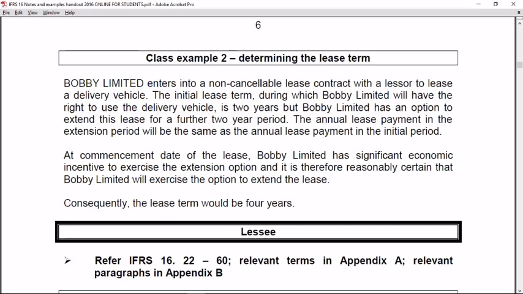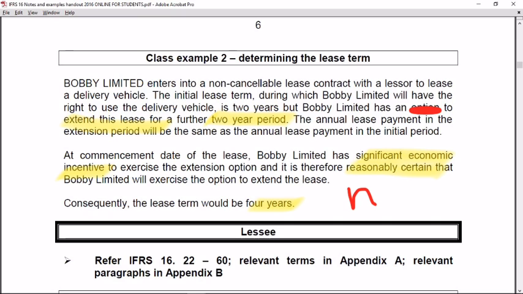But Bobby Limited has an option to extend this lease for a further 2-year period. The annual lease payment will be the same in the extension period. At commencement date, Bobby Limited has significant economic incentive to exercise the extension option. So it will be to his benefit to actually exercise this option. And therefore, it's reasonably certain that Bobby will exercise this option. If that's the case, the lease term would be 4 years. So that is your N that you'll input into your financial calculator.